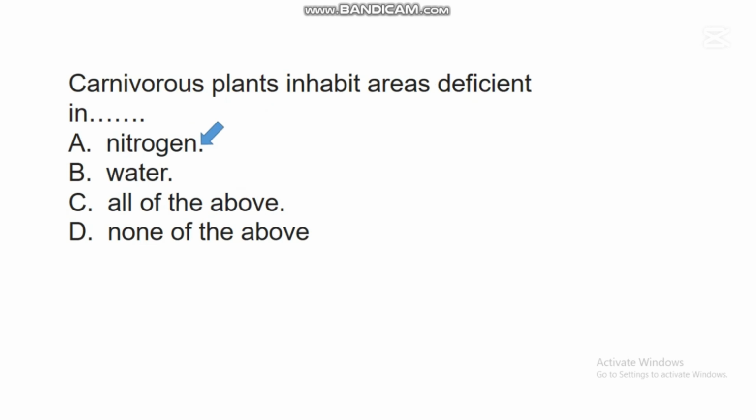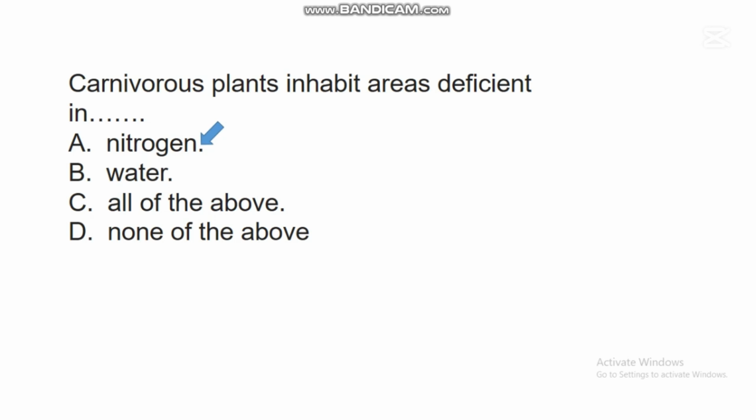Research has shown that these carnivorous plants are usually found in environments that lack nitrogen. So they get their nitrogen from insects. These carnivorous plants have adaptive features that they use to capture insects. When those insects die after some days of starvation, the nitrogen in the body of those insects will be absorbed by the cells of these carnivorous plants.